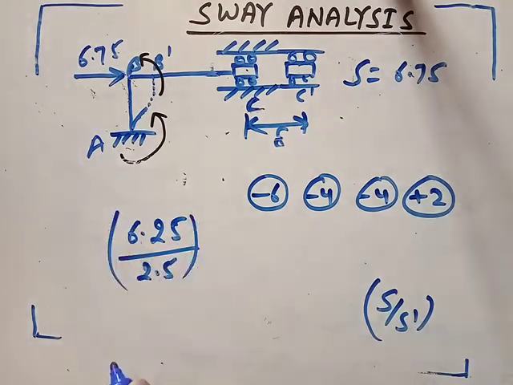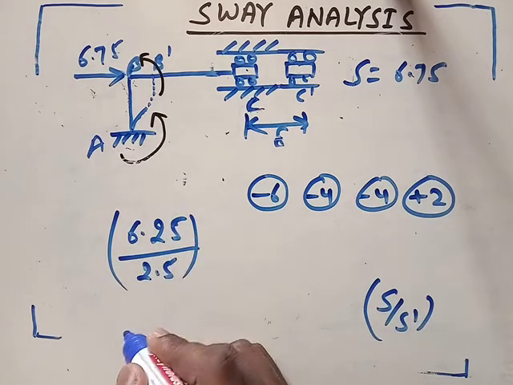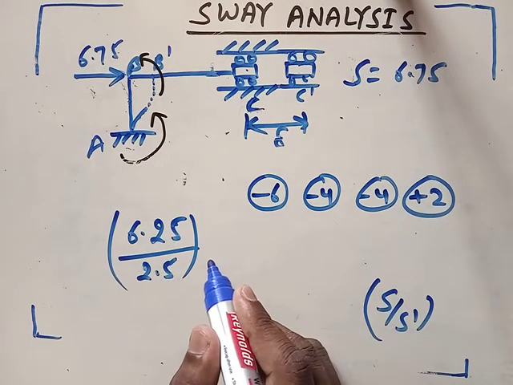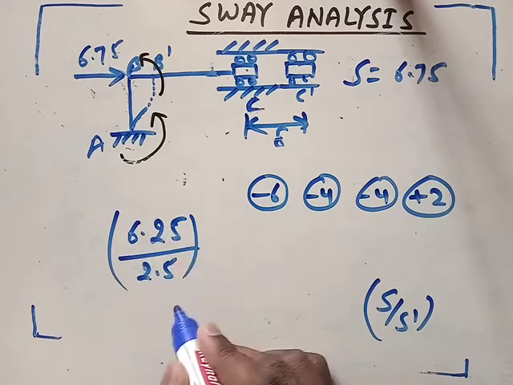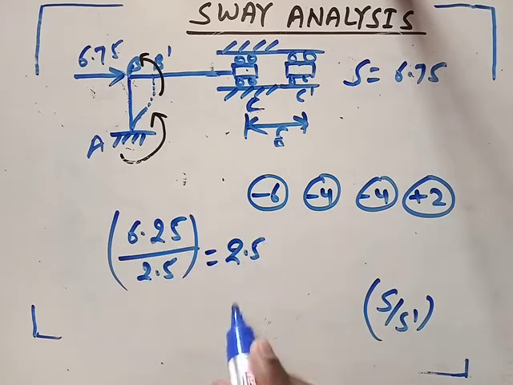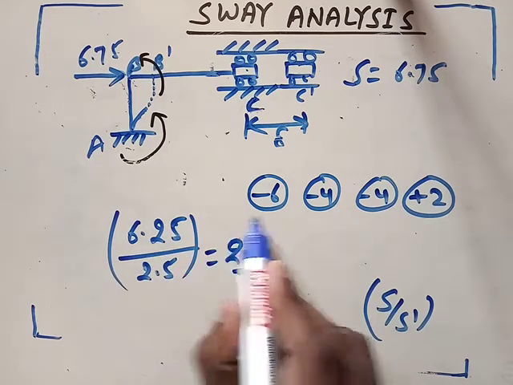So you got the ratio. I think this will become 2.5 only. So you need to multiply this 2.5 with all these values.